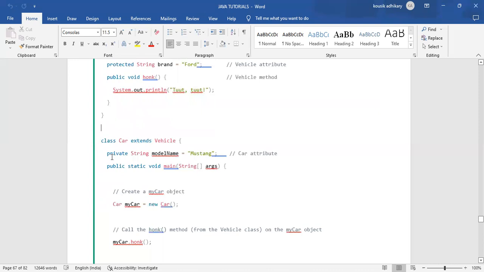And here in the class Car, there is a private String modelName equals to Mustang. That is another variable available in the class Car. public static void main(String[] args) is the main method. And Car myCar,